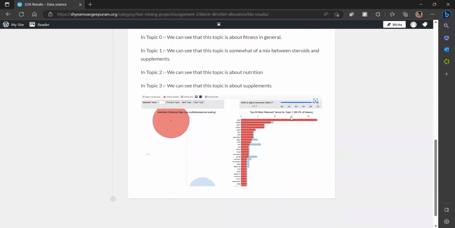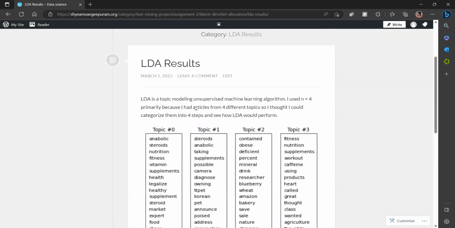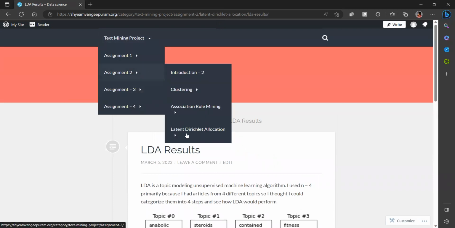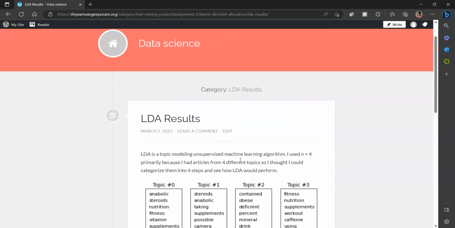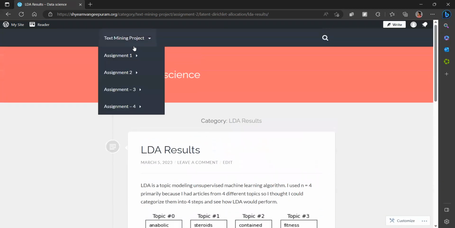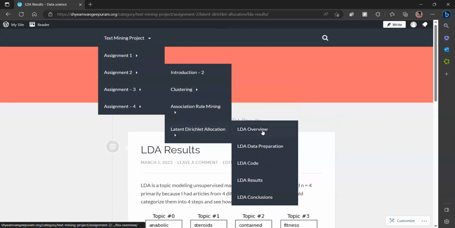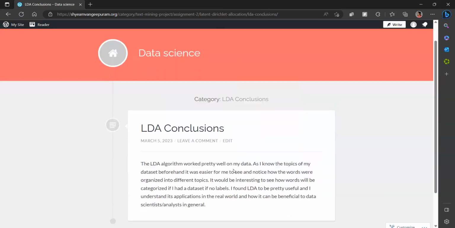That's LDA. LDA results were pretty accurate, and I think LDA gave me good results and helped me categorize my topics properly.